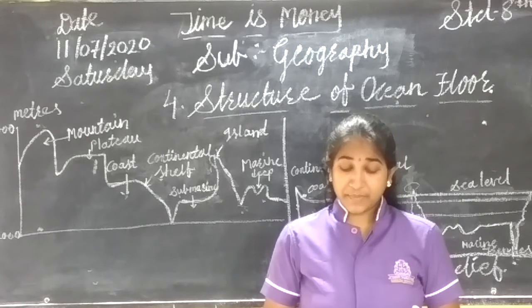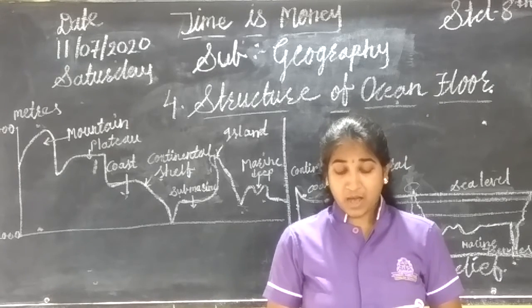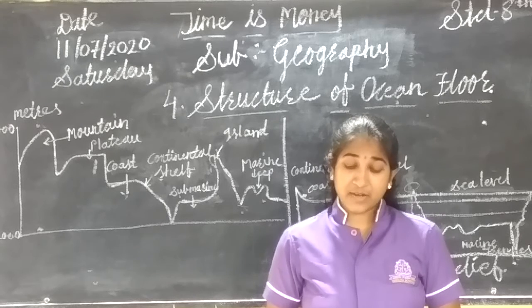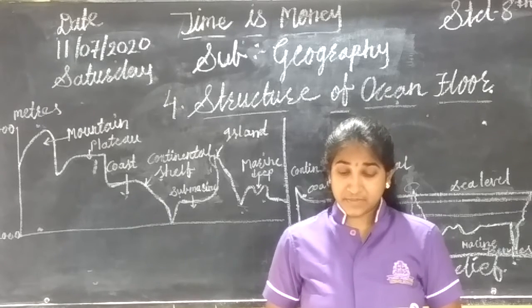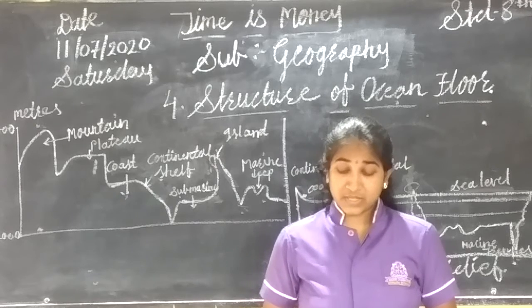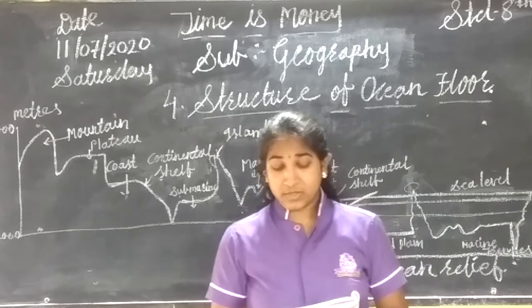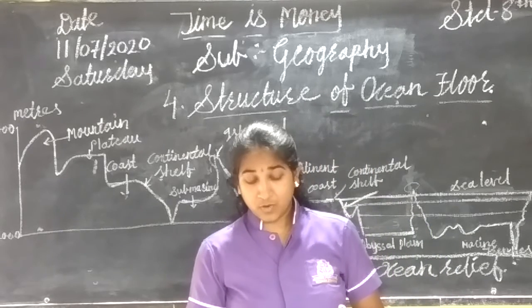The summits of some marine islands are flat and extensive. They are called oceanic or submarine plateaus. For instance, the Chagos plateau in the Indian Ocean.